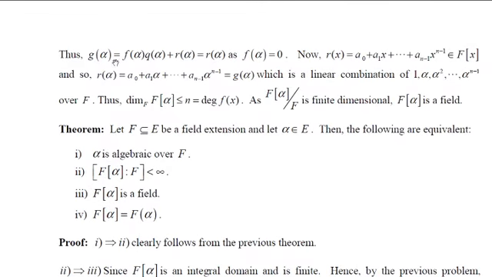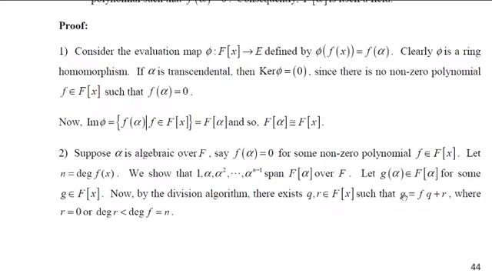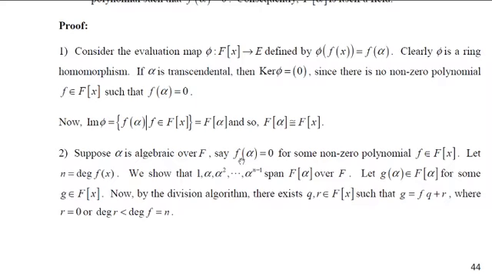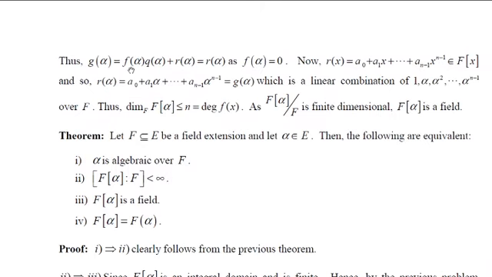Now, what is g(alpha) then? We knew that g(x) = f(x)·q(x) + r(x). Therefore, g(alpha) = f(alpha)·q(alpha) + r(alpha). But remember, alpha is algebraic, and we have assumed that f(alpha) is 0. So if we replace this by 0, 0 into anything becomes 0. Simply, g(alpha) will be equal to r(alpha).